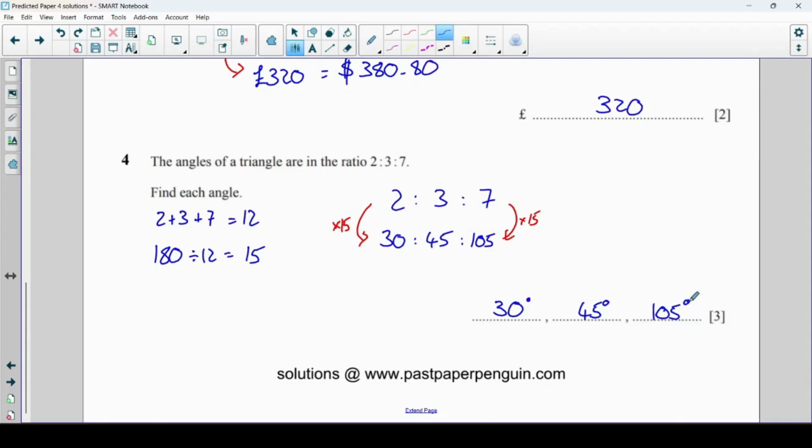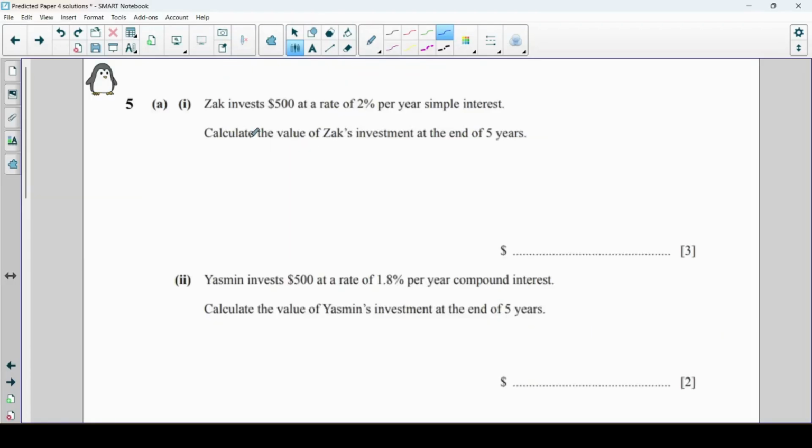and 105 degrees. Next we have quite a common simple and compound interest question. Part A is simple interest. So Zach's investing $500 at a rate of 2% simple interest, so we're going to find 2% of 500 by doing 500 times 0.02, and that is 10. He's investing it for 5 years, so we're going to do 5 lots of 10, which is 50.